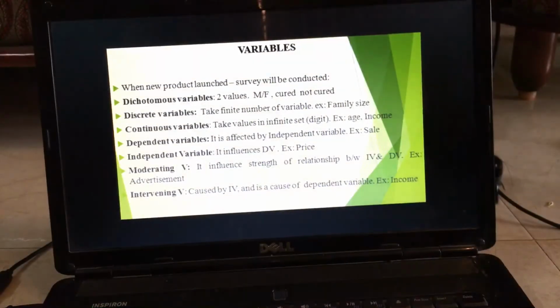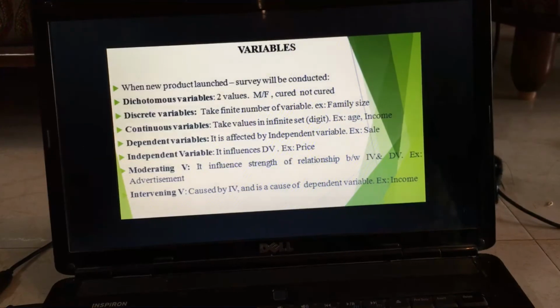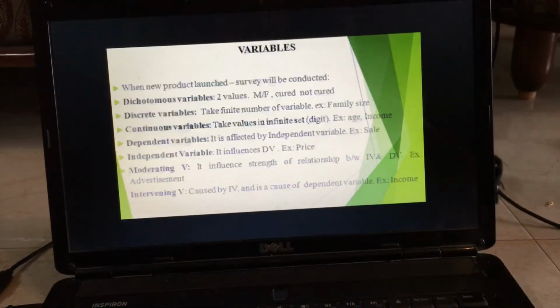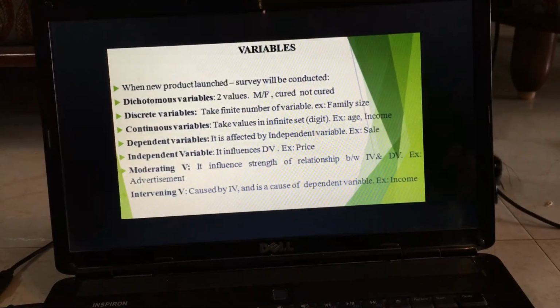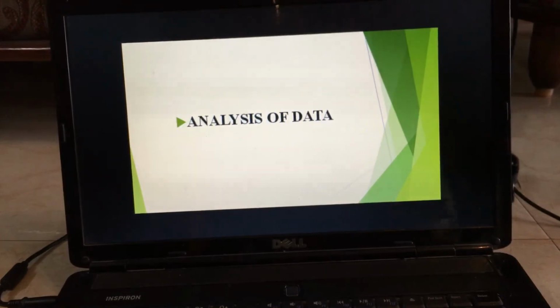So all these variables we have to keep in mind, especially when framing the questionnaire. Now next we are going to study analysis of data. I think we will study analysis of data in the next PowerPoint, so please wait till then.